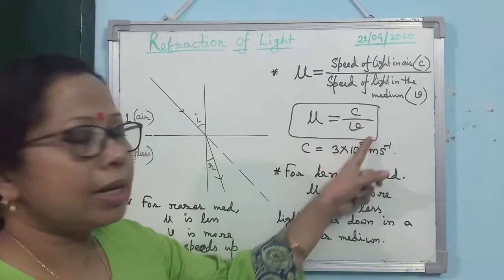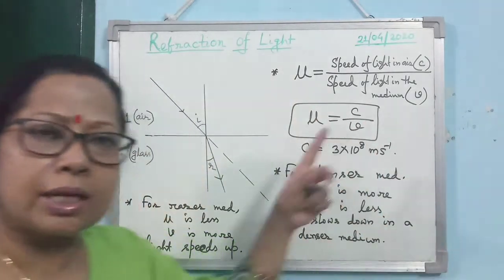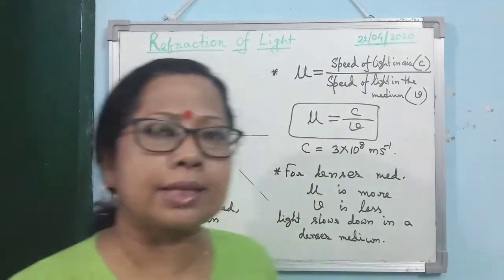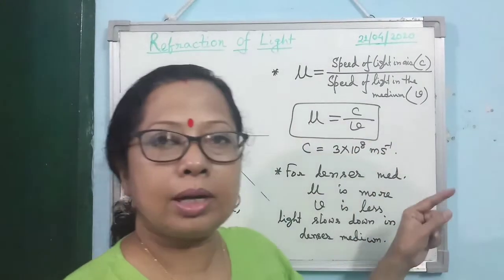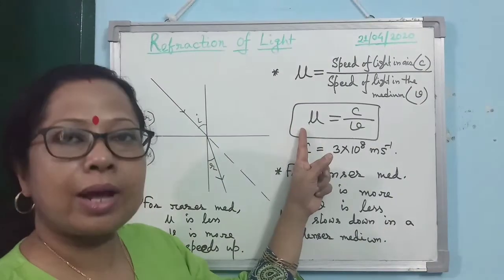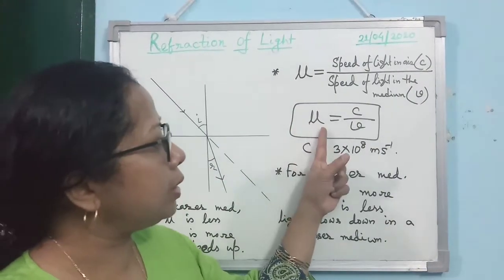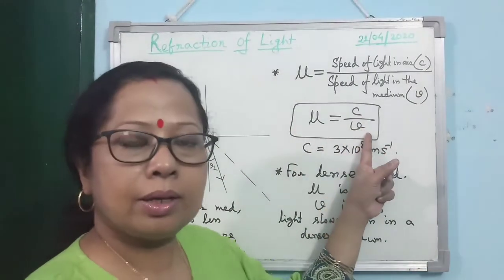And this is a very important relation. A direct question frequently comes in the board exam: write the relation between refractive index and speed of light. Then you have to write that the absolute refractive index of a medium is equal to C by V. Alright, clear?